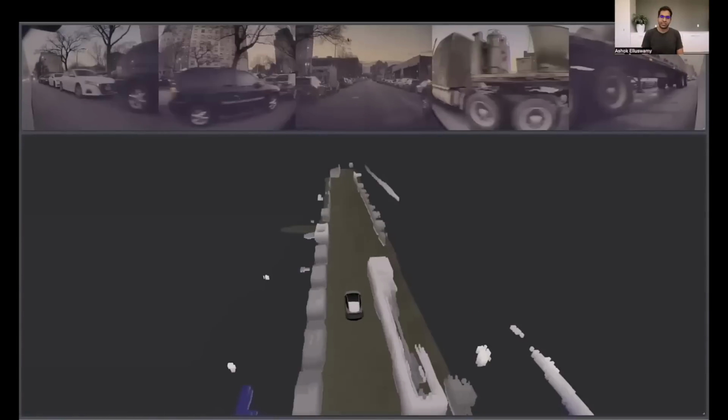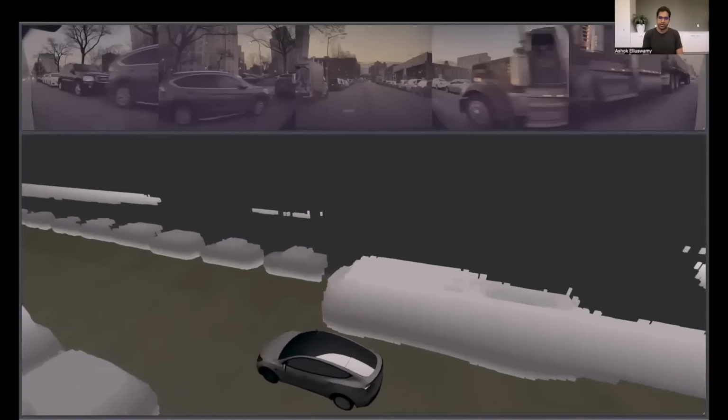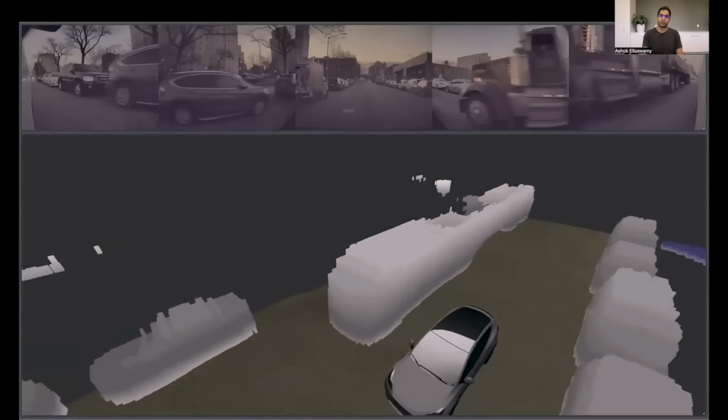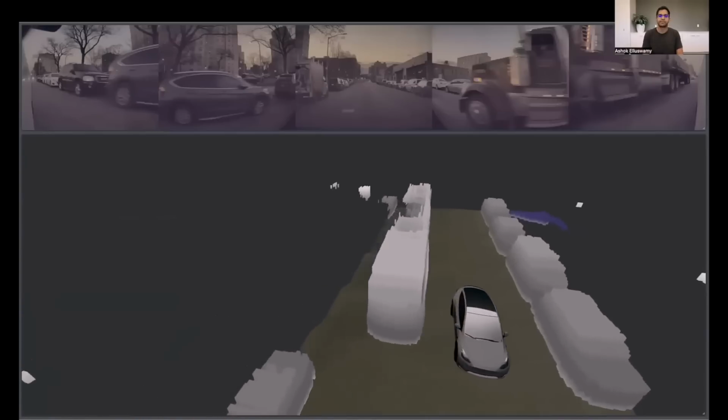Here's an example prediction from our Occupancy Network. I'll pause for a moment here for you to look at the predictions.